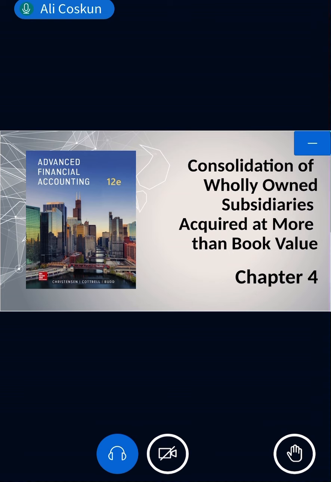So we have 2 consolidation entries. One is the basic consolidation entry and the accumulated depreciation entry, right? Now we have 2 more. What are the 2 more? One is obviously about this goodwill and excess value, right? Because we have to add them. What is the other one? What's number 4?